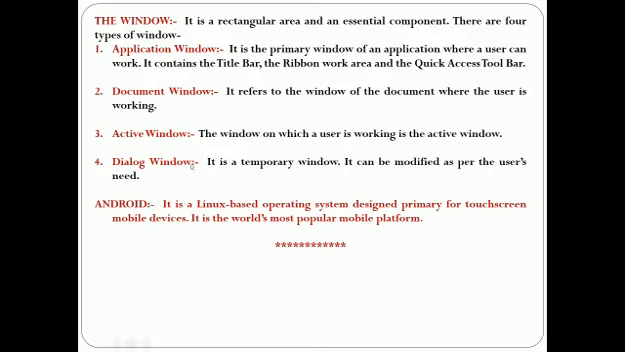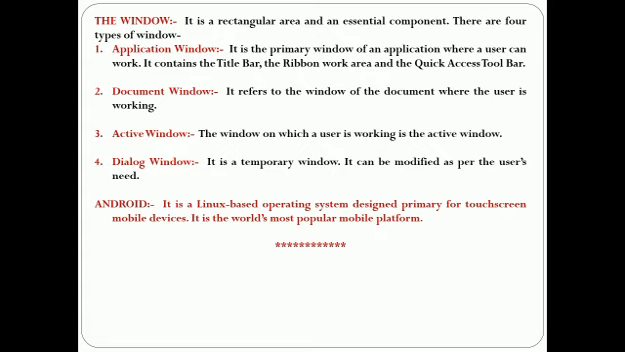Dialog window. It is a temporary window. It can be modified as per the user's need. For example, the system defines default settings for the text, but the user can change the font type, size, style, colors with the help of buttons provided in the font dialog box. Paragraph styling can also be modified by changing the alignment and spacing in the paragraph dialog box.